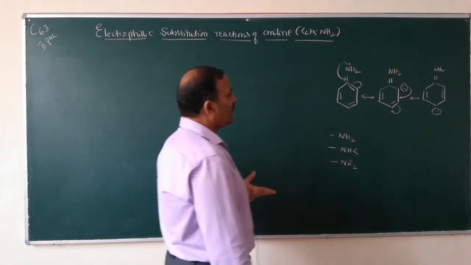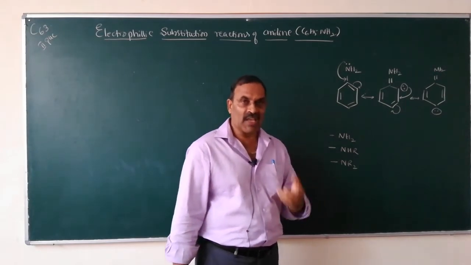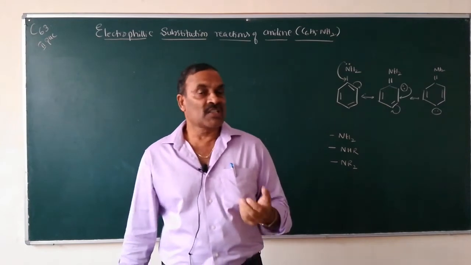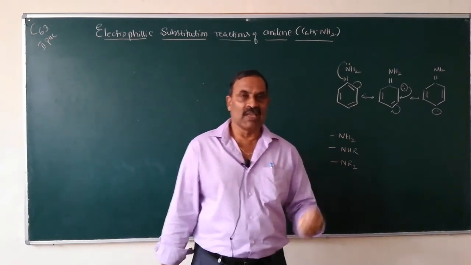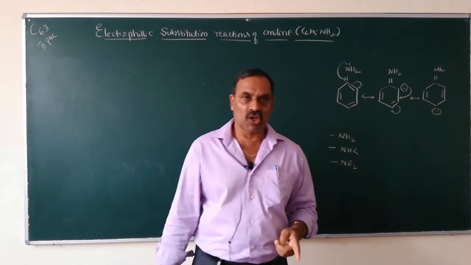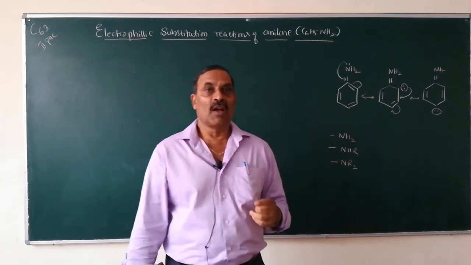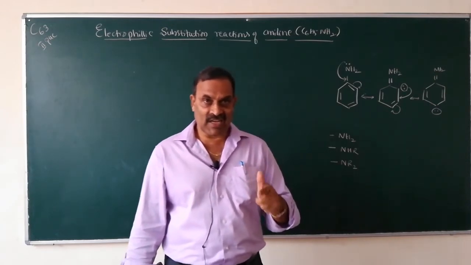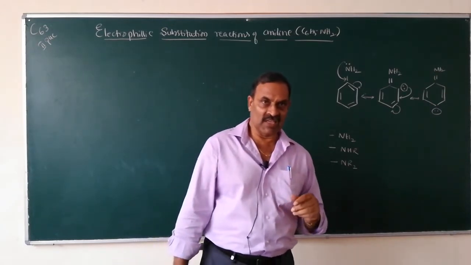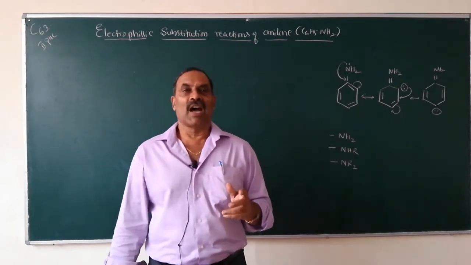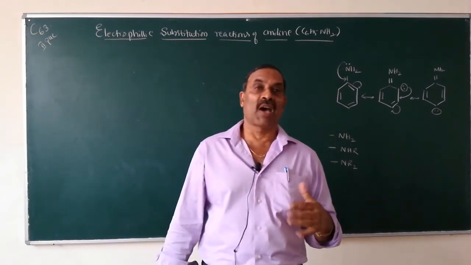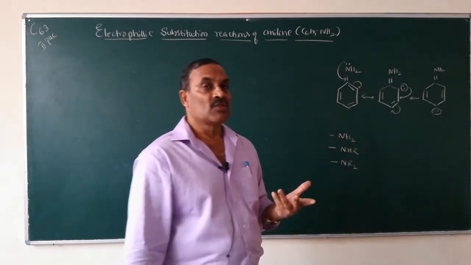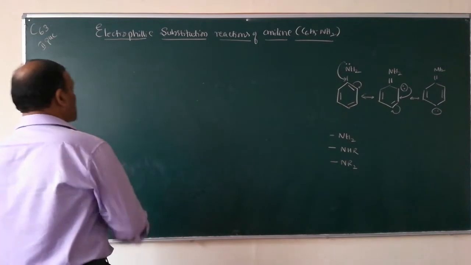So, that's why arylamines, namely aniline, are very reactive towards electrophilic substitution reactions, because the NH2 group or NHR group or NR2 groups are activating groups. They increase the electron density at ortho and para positions of the benzene ring due to resonance, and therefore they are ortho and para directing groups, and we will get ortho and para derivatives during electrophilic substitution reactions.